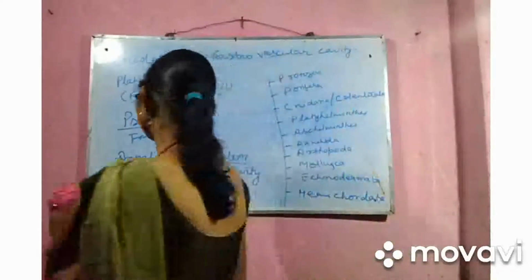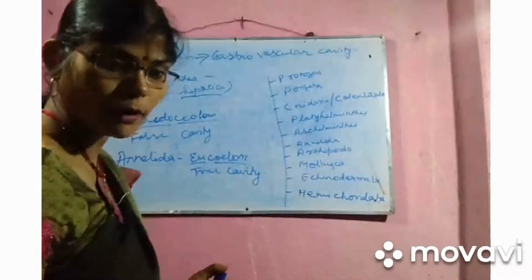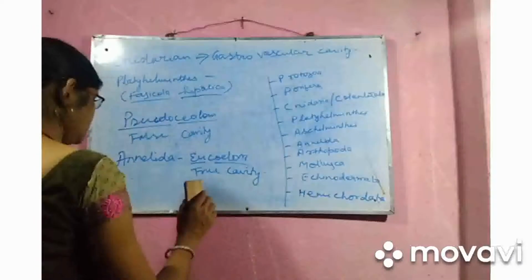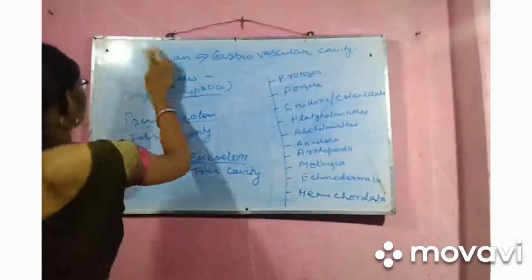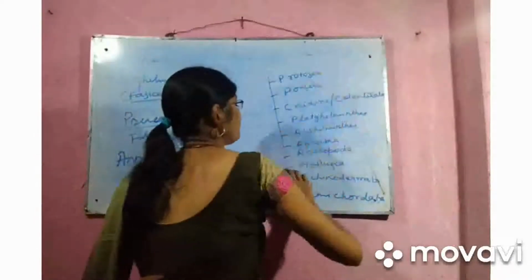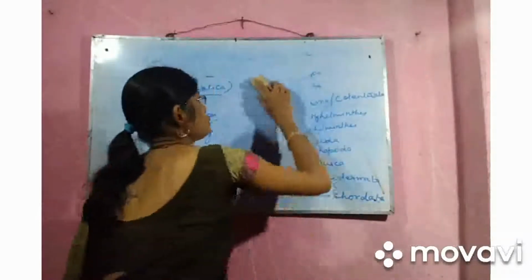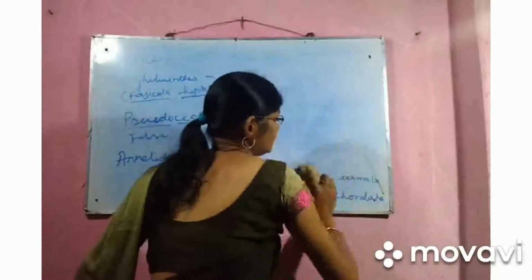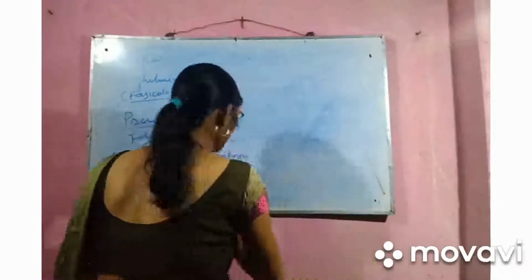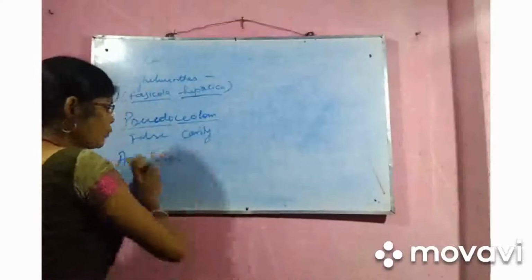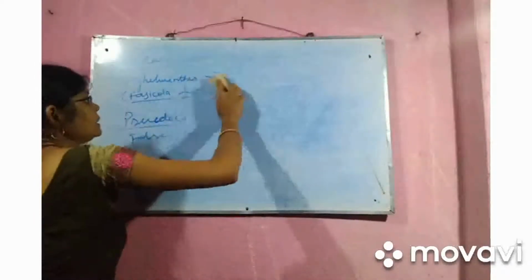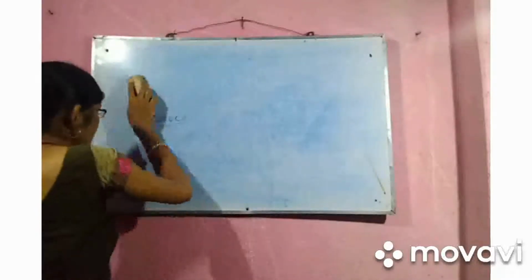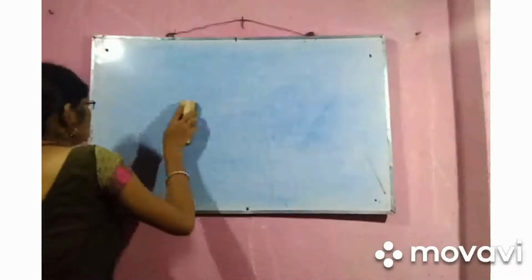Here we have two types of circulatory system. One is the open system, another is the closed system. Here there is no proper way of transportation of blood from one part to the other part of the body. All the organs are dipped or bathed in the blood, and from there the tissues and cells are taking the blood. This type of circulation system is called open circulation system. It is found in the arthropoda.